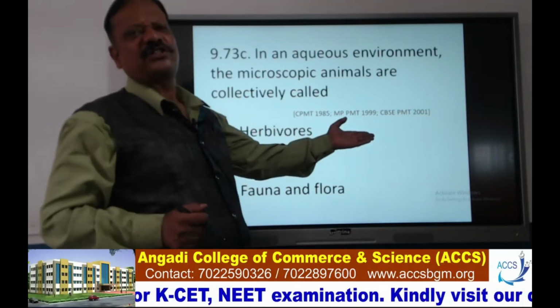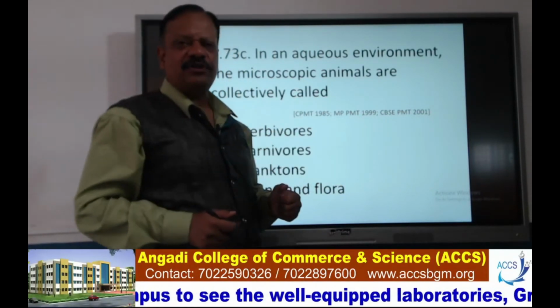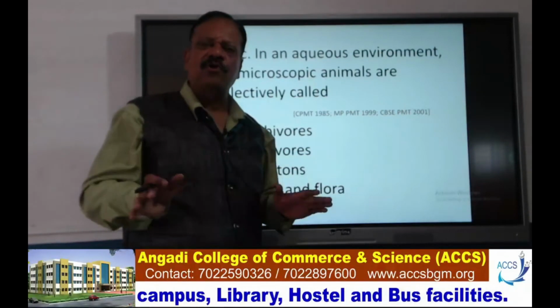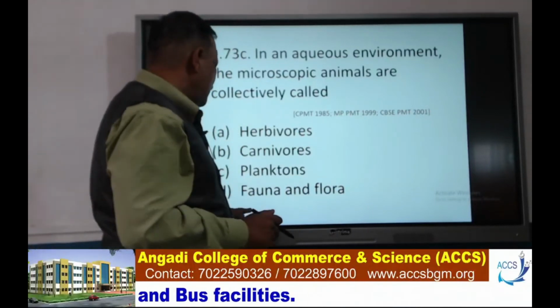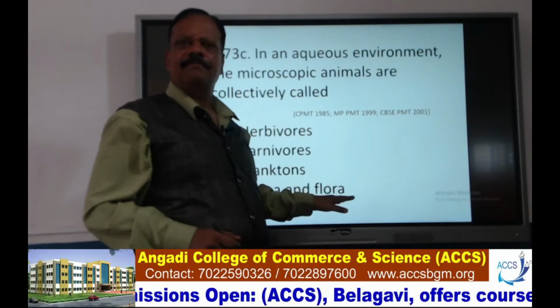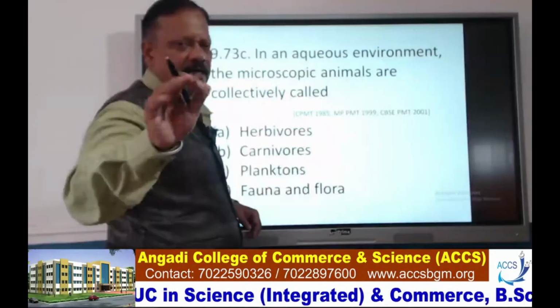Here herbivores, you already know, are plant eaters. Carnivores are flesh eaters. And planktons are freely floating on the surface of water. And fauna and flora are animals as well as plants. So here option C, planktons, is the correct one.